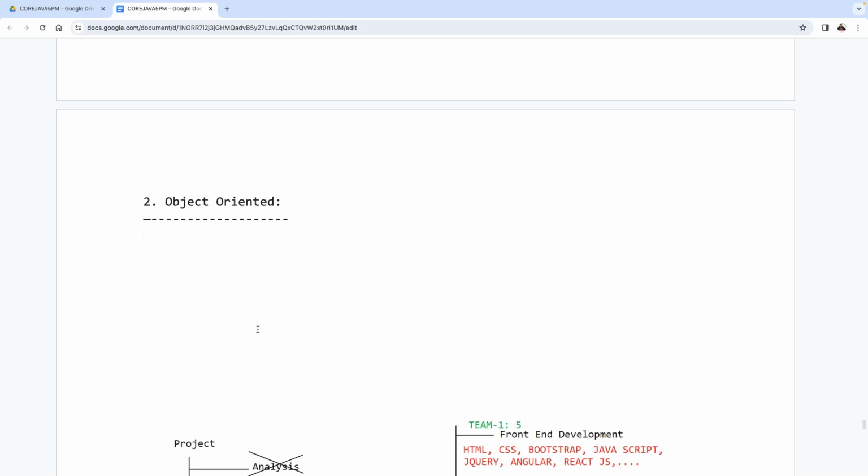Java is an object oriented programming language. Why? Because it is able to represent the complete object oriented features. It is able to represent the complete object orientation. How is it able to represent the complete object orientation? I'm telling you clearly.